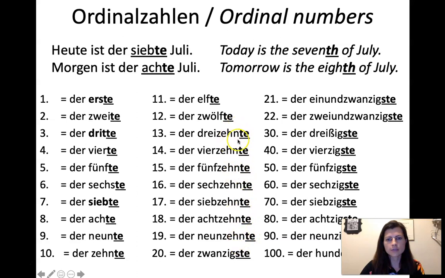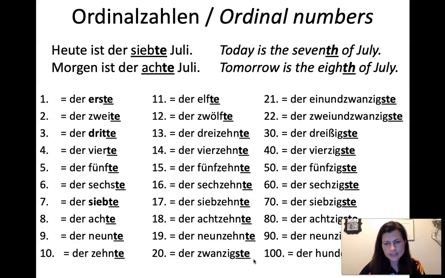All you do is add the T. So, der 13., der 14., der 15., der 16., der 17., der 18., der 19. And then what's going to happen with the 20 and above is that it's always going to have that same suffix, ig, so it's a little easier to pronounce if you have an STE than just the T. So above all of those, it's going to be the STE suffix.